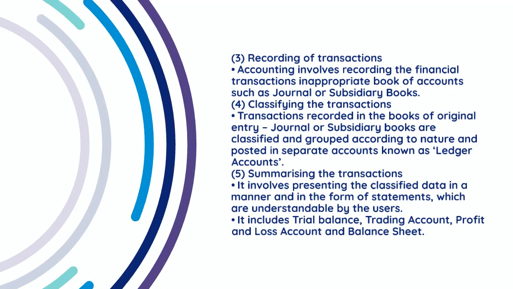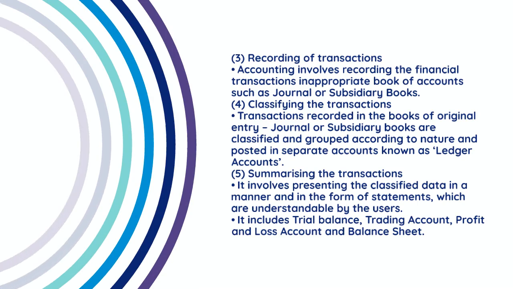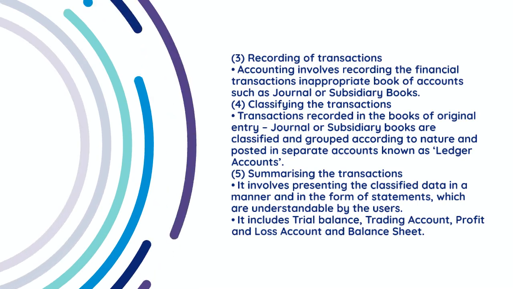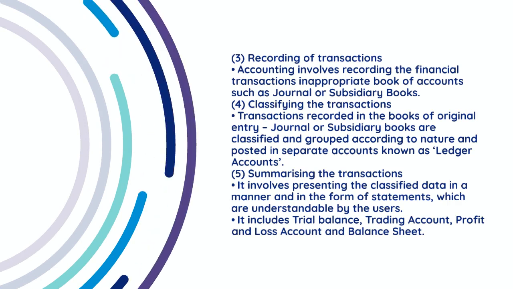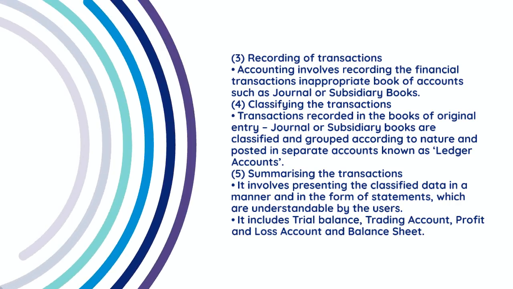Recording of transactions. Accounting involves recording the financial transactions in appropriate books of accounts such as the journal or subsidiary books. 4. Classifying the transactions. Transactions recorded in the books of original entry, journal or subsidiary books are classified and grouped according to nature and posted in separate accounts known as ledger accounts.